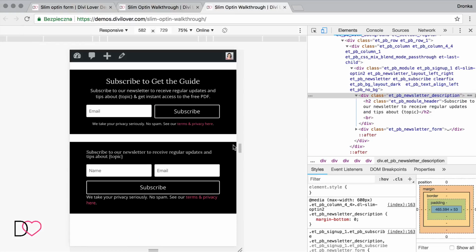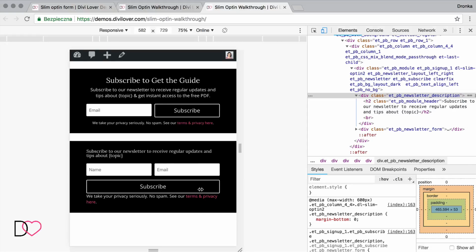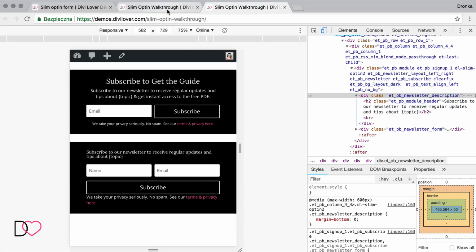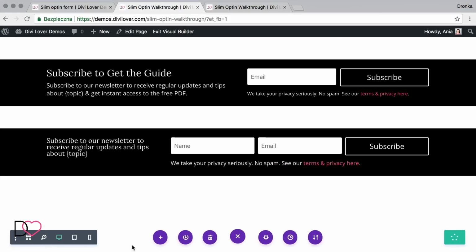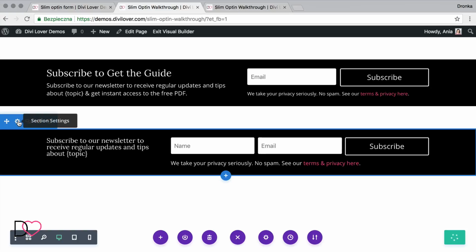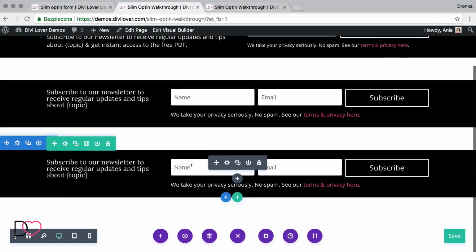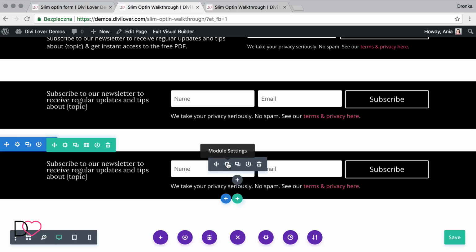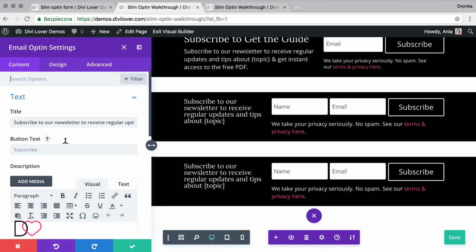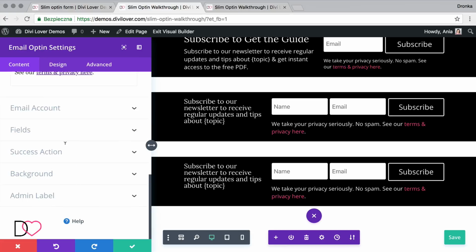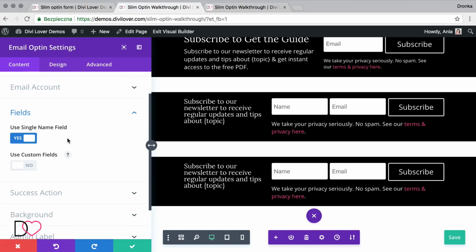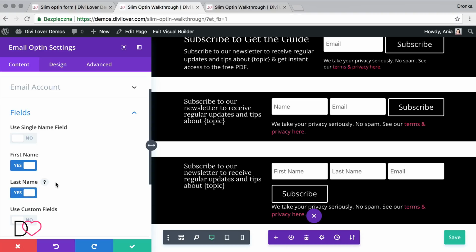Great. We can also center align text just the same way we did with the first one, but let's go to the third one instead. Okay, so just to show you real quick what's the difference, let's duplicate this section, and in the module settings we'll set first and last name fields.